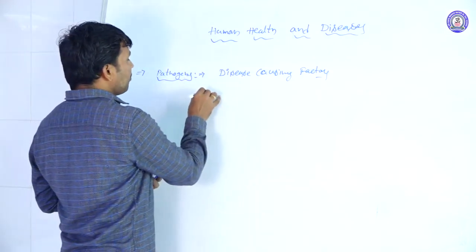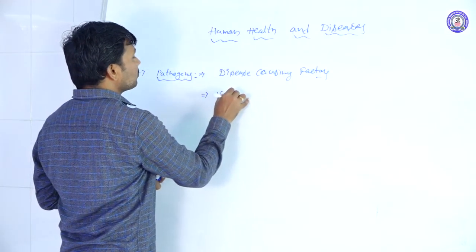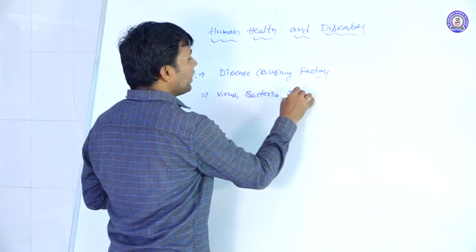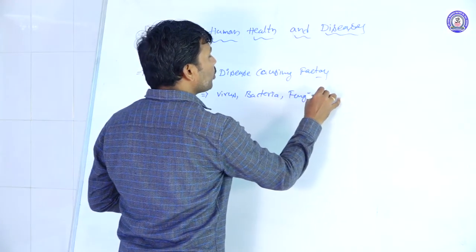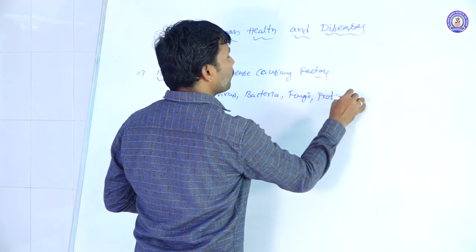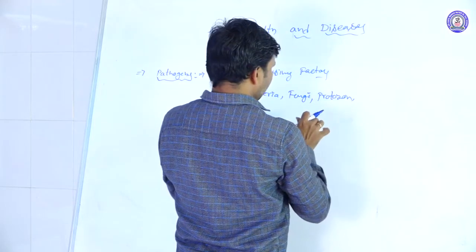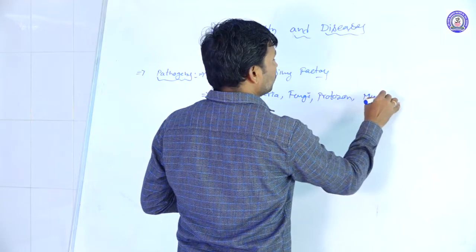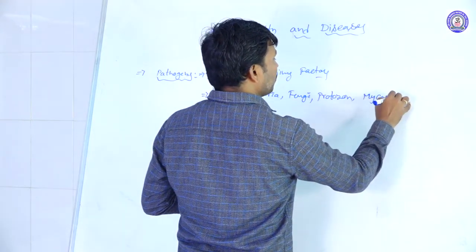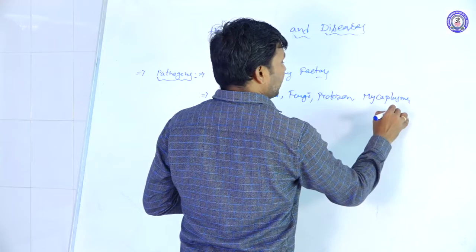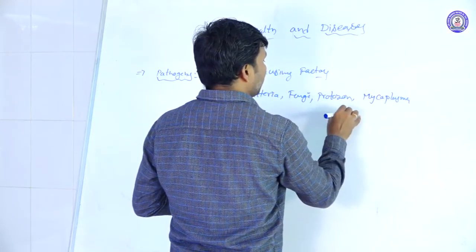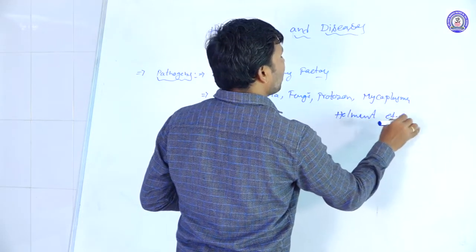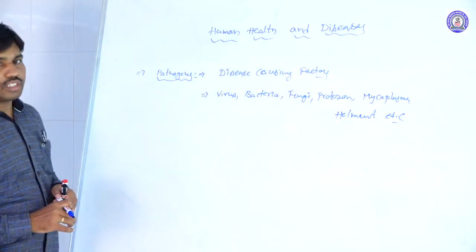The pathogens may be virus, bacteria, fungi, protozoans, mycoplasma, etc. Even helminths come under the pathogens only.